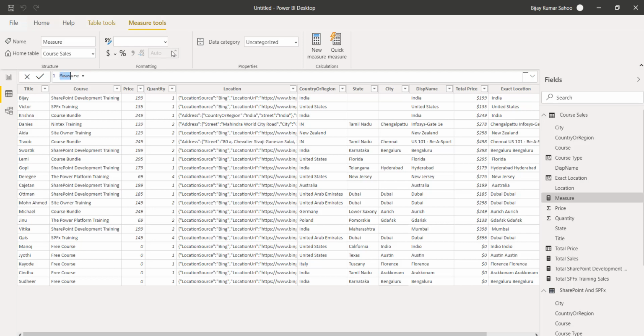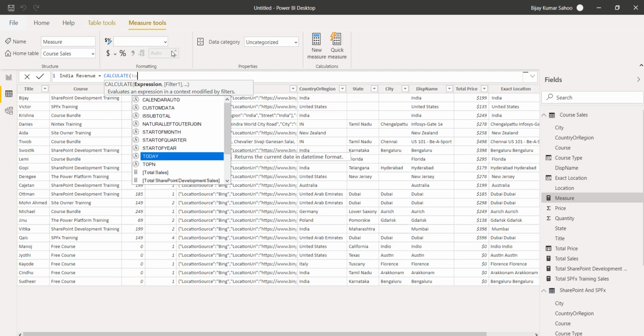I will name it India revenue, and on this I will use CALCULATE, and what we are going to calculate is the total sales.